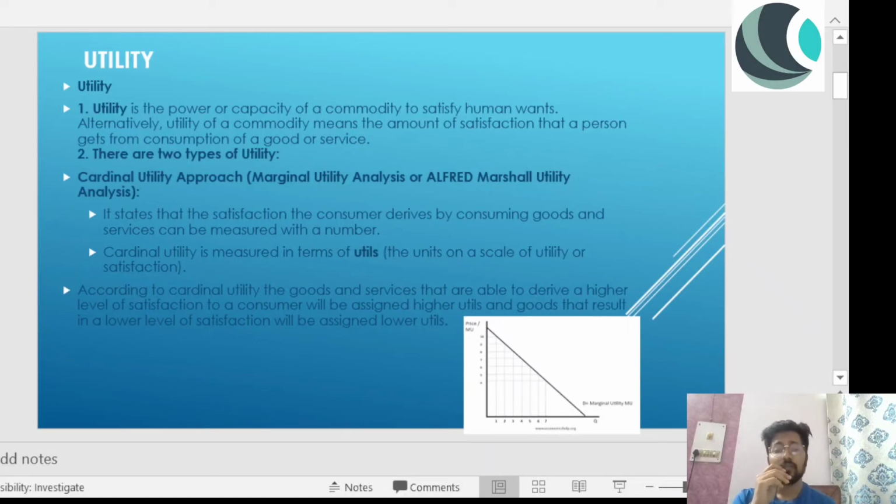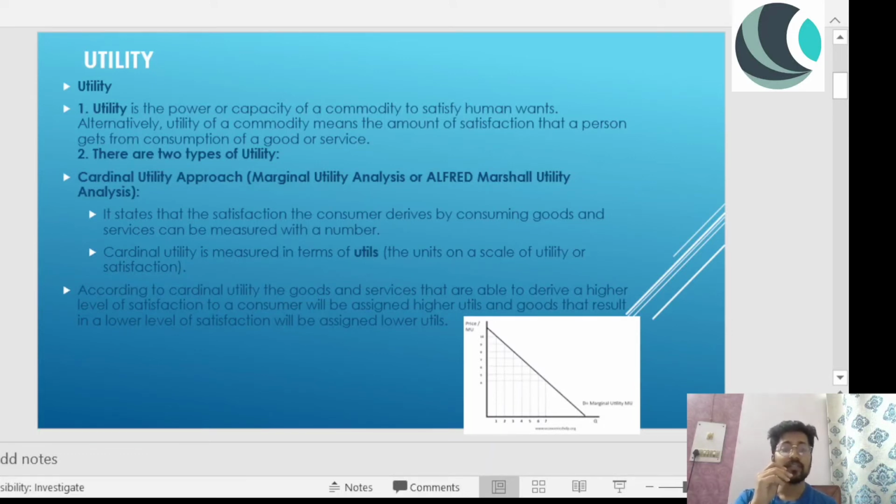According to cardinal utility, the goods and services that derive a higher level of satisfaction for a consumer will be assigned higher utils, and goods that result in a lower level of satisfaction will be assigned lower utils. So in this we can say, let's suppose there is a scale of 1 to 10, and I am consuming Chinese food. I am a big fan of Chinese food, so I will rate it 10.